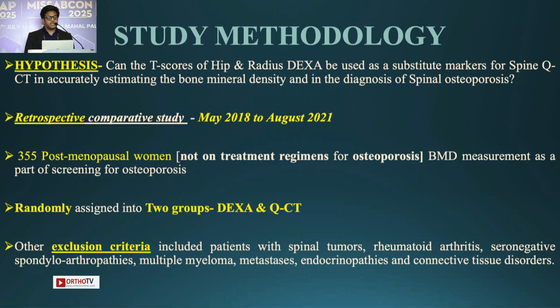So coming to this study, it is a retrospective comparative study done between May 2018 and August 2021, where 355 postmenopausal women who were age-matched were randomly assigned between the DEXA and QCT. And patients with spinal tumors, rheumatoid arthritis, multiple myeloma, metastasis, endocrinopathies were excluded from the study.